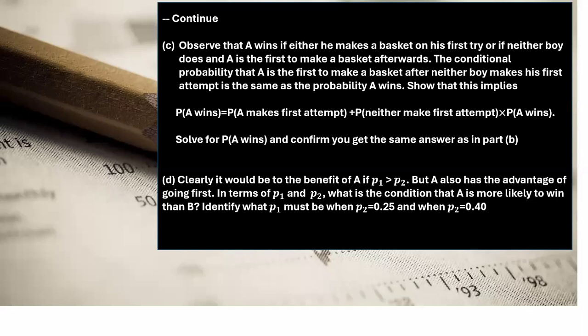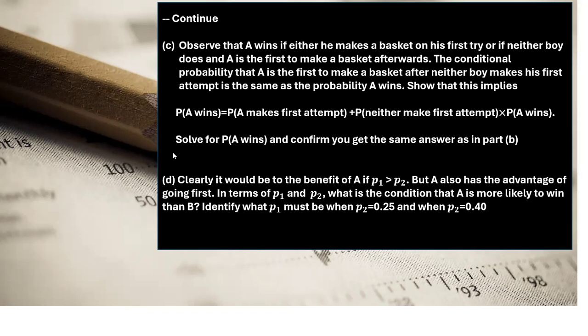So they say to observe that A wins if either he makes a basket on his first trial, or if neither boy does and A is the first to make the basket afterwards. So they want us to prove that the conditional probability that A is the first to make a basket after neither boy makes his first attempt is the same as the probability A wins. So first, they want us to show that P(win) is equal to P(makes the first one) plus P(neither makes the first attempt) times P(wins) here.